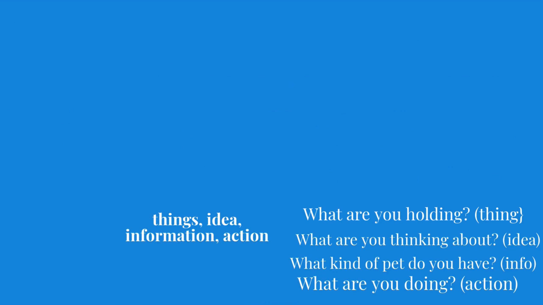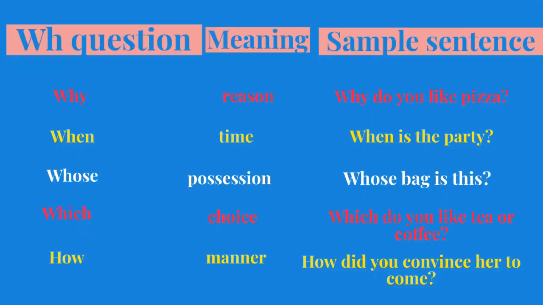Asking about action. Why? Asking about reason. Example, why do you like pizza? When? Asking about time. When is the party? Whose? Asking about possession. Whose bag is this? Which? Asking about choice. Which do you like, tea or coffee? How? Asking about manner. Example, how did you convince her to come?